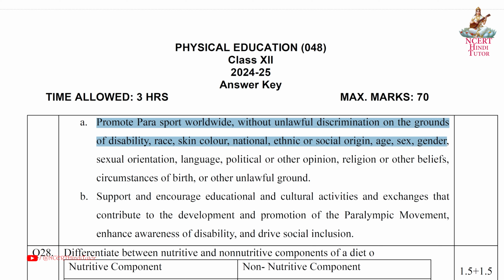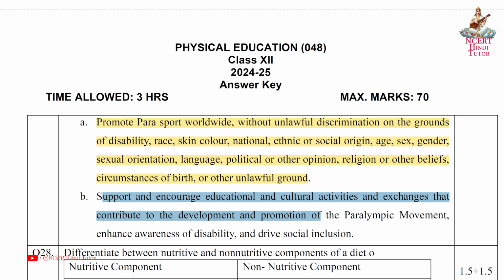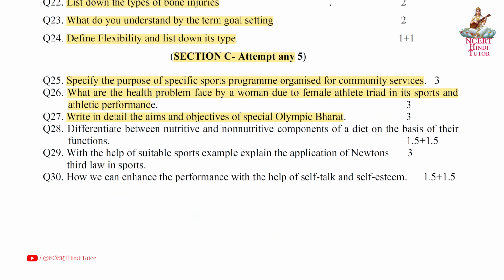age, sex, gender, sexual orientation, language, political or other opinion, religion or other beliefs, circumstances of birth or other unlawful ground. B. Support and encourage educational and cultural activities and exchanges that contribute to the development and promotion of the Paralympic movement, enhance awareness of disability, and drive social inclusion. Question 28. Differentiate between nutritive and non-nutritive components of a diet on the basis of their functions.